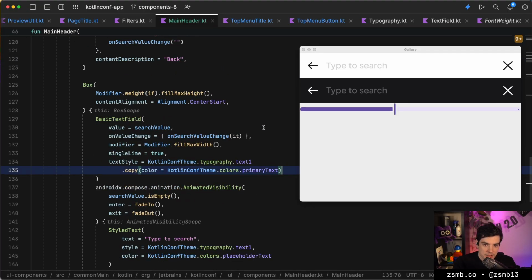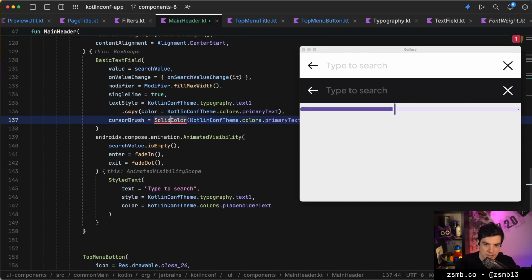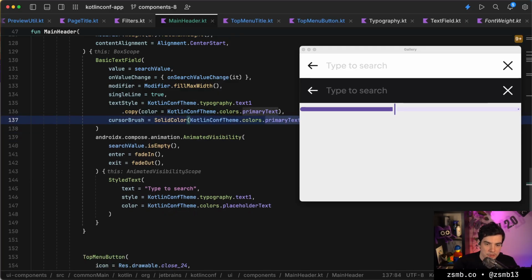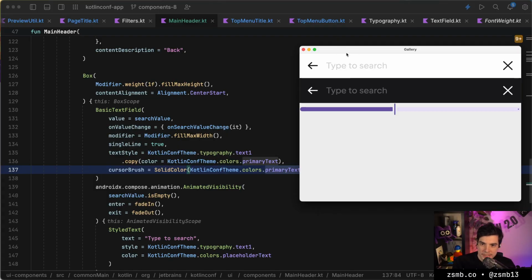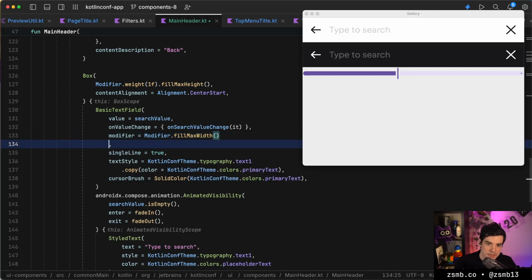That means that we do need to go to the text field, and there was a cursor brush, and we're just going to set that to a solid color, which is the same as the input color. Perfect auto completion there. So if we hot reload, we can now see that we have a white cursor. Very nice. Where was I going with this? We wanted to set focus. That's something I don't know how that works. So that's going to be interesting.